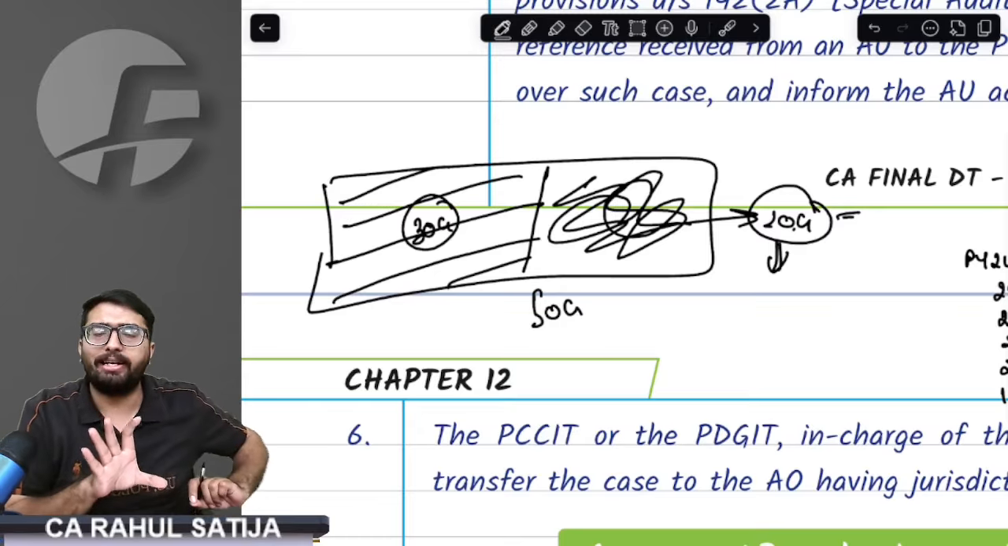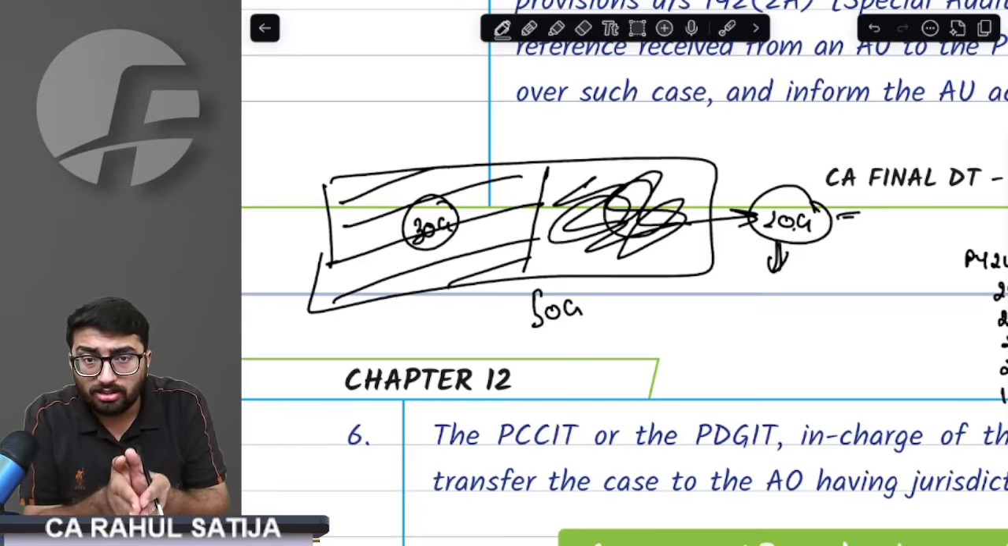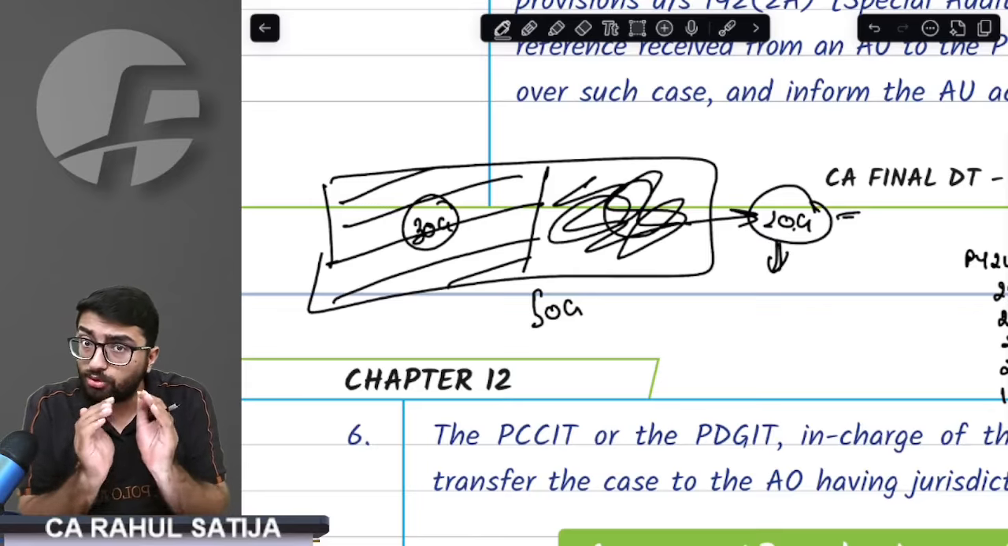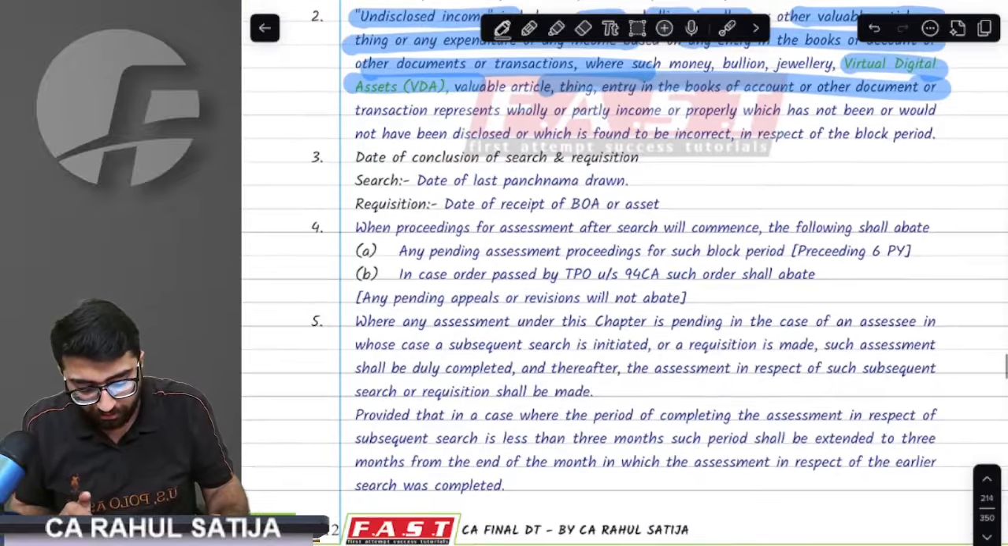I will refer to this point again later on. This is undisclosed income that has never been disclosed. Whatever assets are found on the date of search that have never been disclosed to the department, the department wants to tax that. Now, listen to this point carefully.